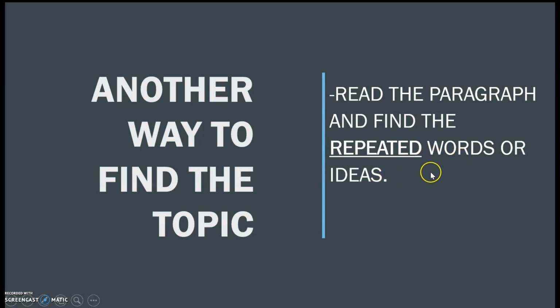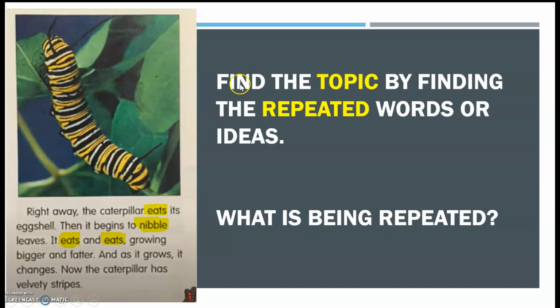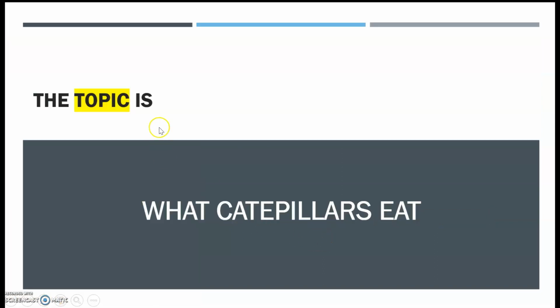ideas. So words that are in there over and over again. So let's look. Find the topic by finding the repeated words or ideas. So what is being repeated? Right away, the caterpillar eats its eggshell, then it begins to nibble leaves. It eats and eats, growing bigger and fatter, and as it grows, it changes. Now the caterpillar has velvety stripes. So the topic is what caterpillars eat.